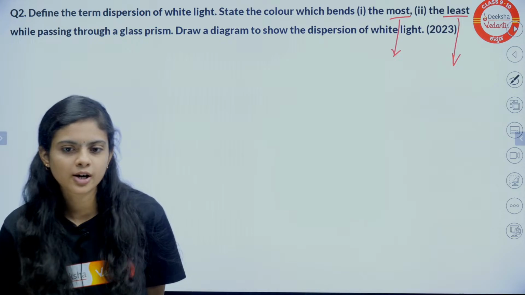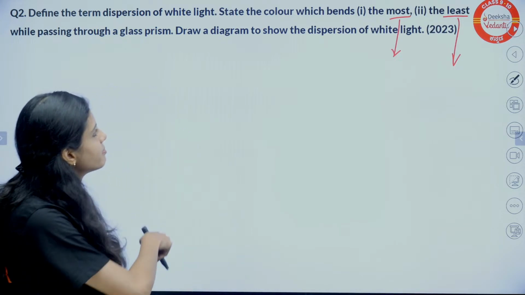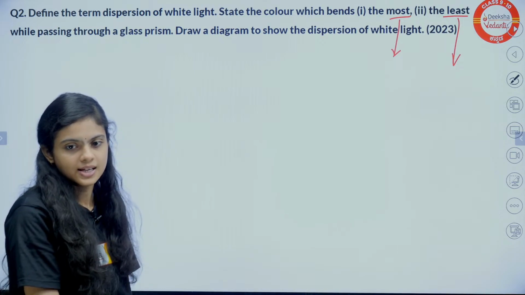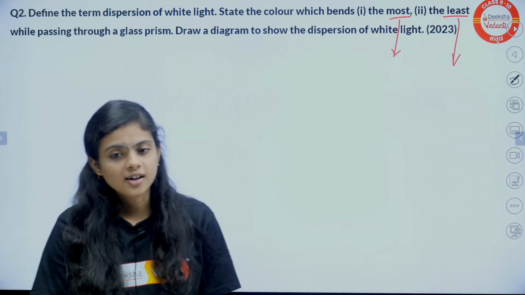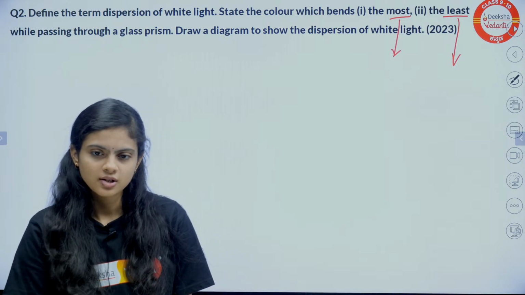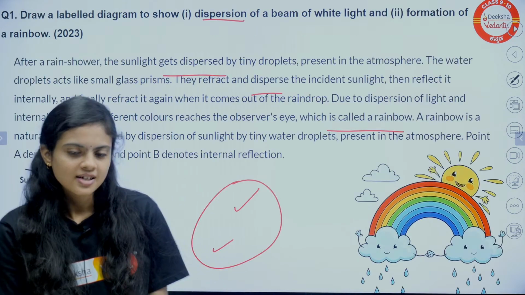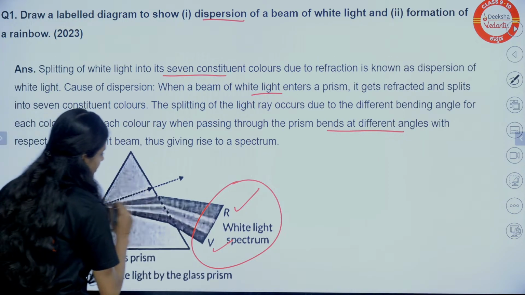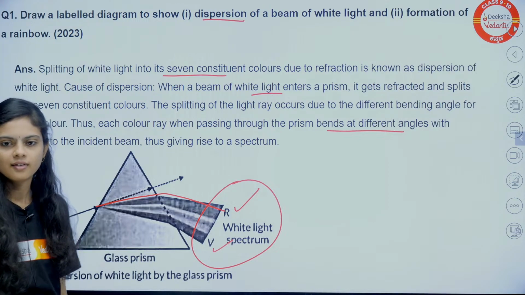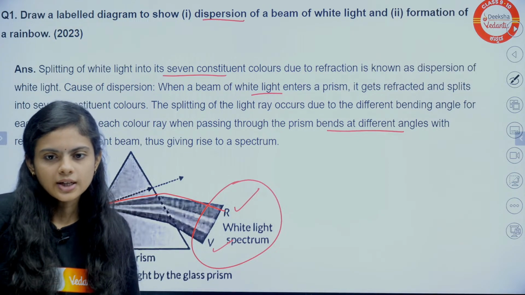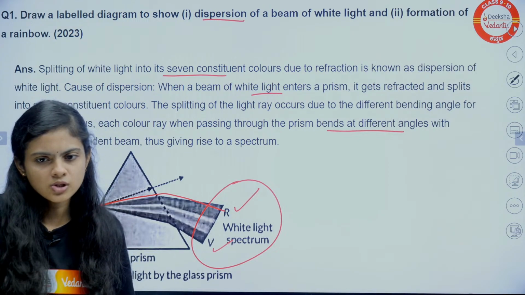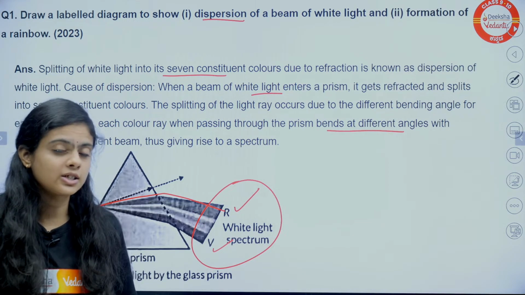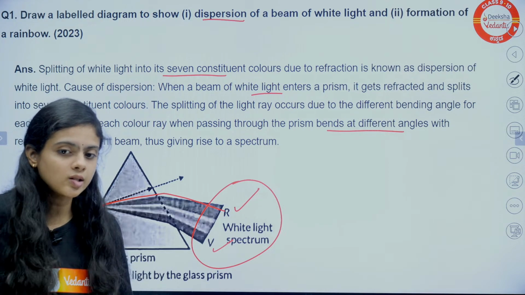Yes, red. What red? Write that. Bends the most or least? Yes, complete. Right. Red bends the most. And what about violet? See here. Is red bending the most here? Why? You're telling me it's easy and saying red bends the most. It bends the least, right? You're telling me the chapter is easy and writing the wrong answer.